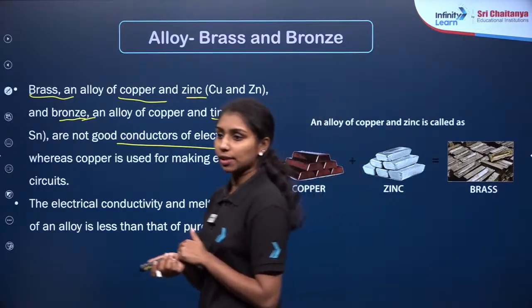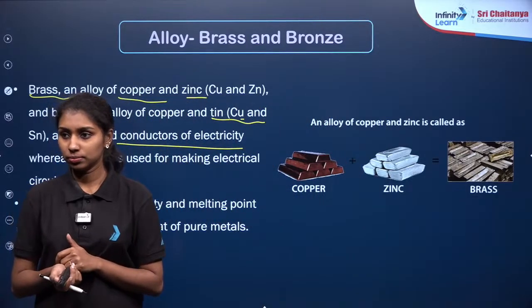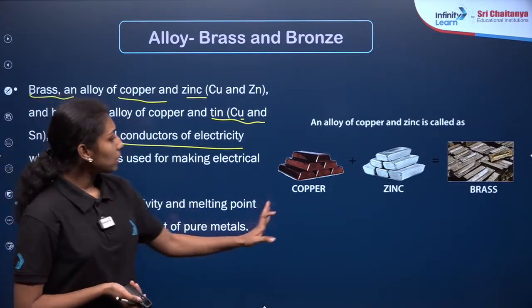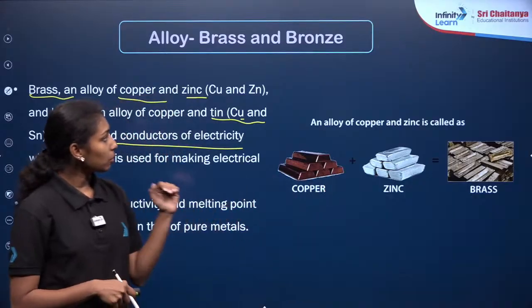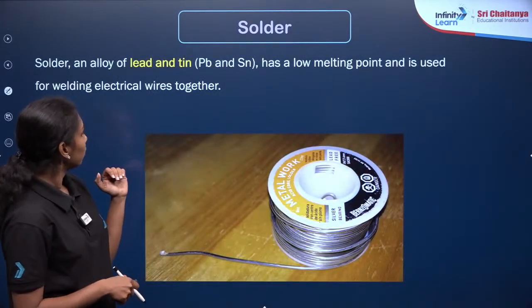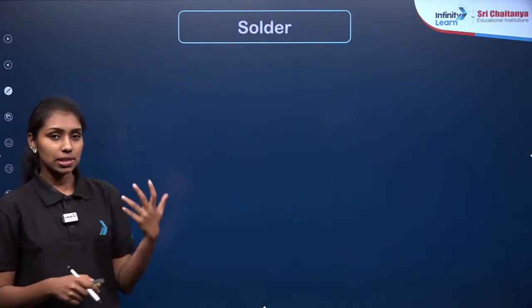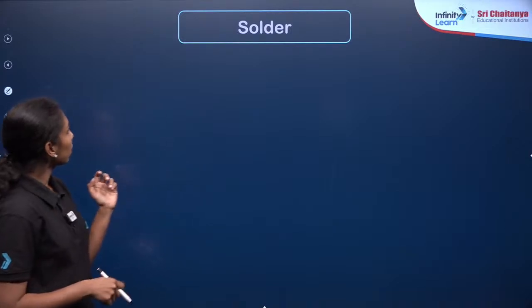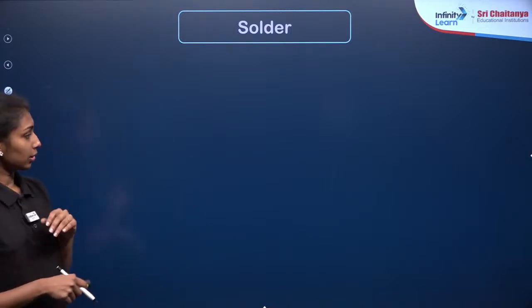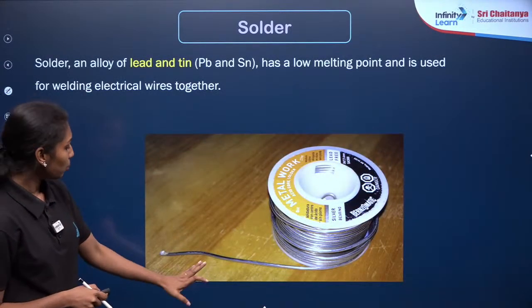Yes, copper plus zinc will be brass, right? Copper plus zinc will be brass. Then bronze is also in the case of copper plus tin. The next one is solder. I hope you must see about this solder, right?